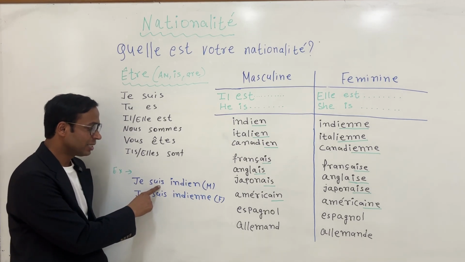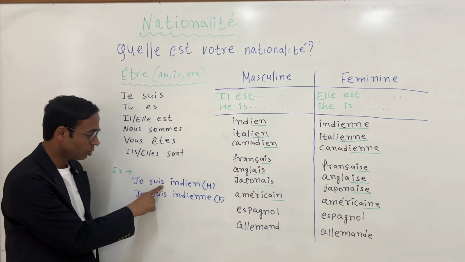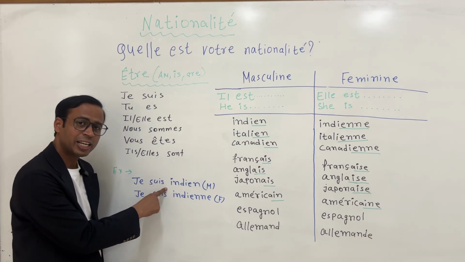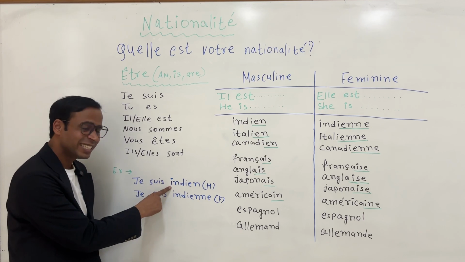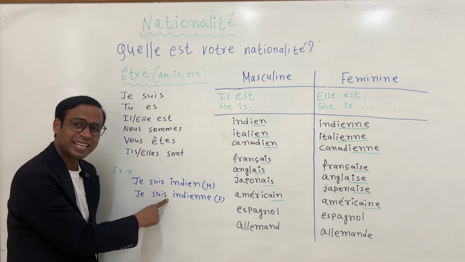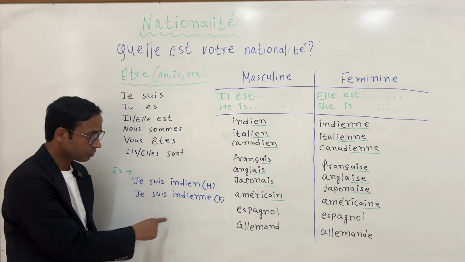Je suis indien. So why am I pronouncing it "zindien"? Because this is a consonant and the next word starts with a vowel, so we join them when reading. That process in French is called liaison. Faire la liaison. All right. Je suis indien. Or if you are a female, je suis indienne. Je suis indienne. All right.